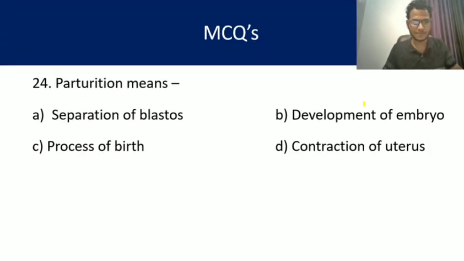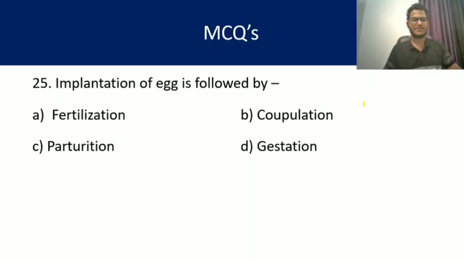Question number 24. Parturition means separation of blastocyst, development of embryo, process of birth, or contraction of uterus. So parturition is nothing but the process of delivery of the newborn, that is, the process of birth. Answer is C.